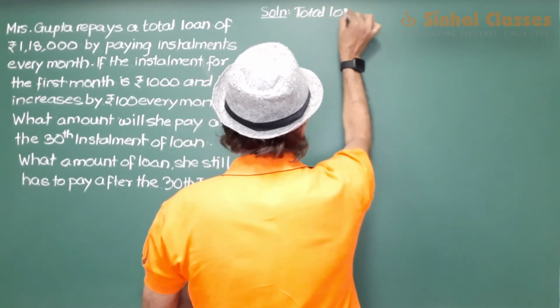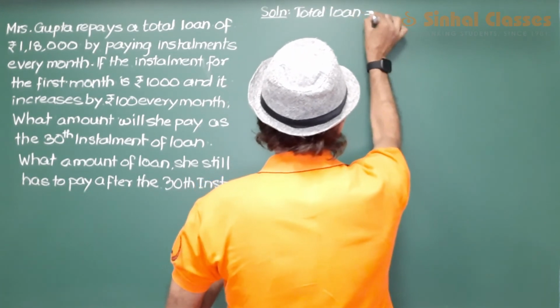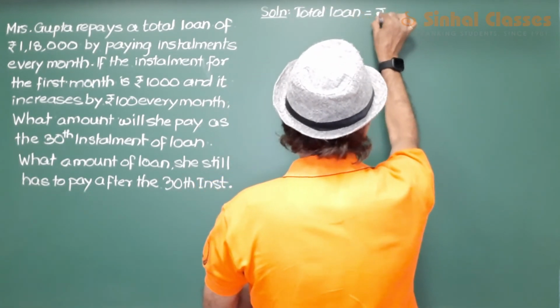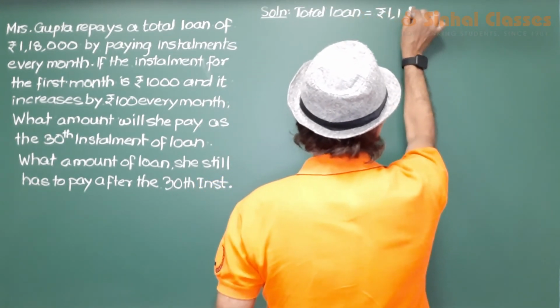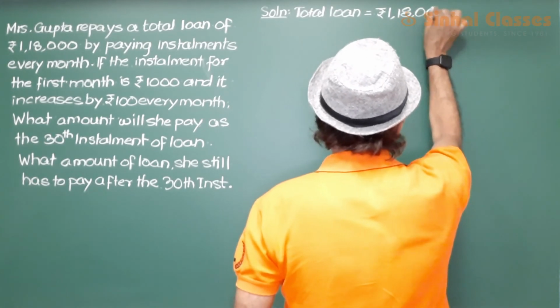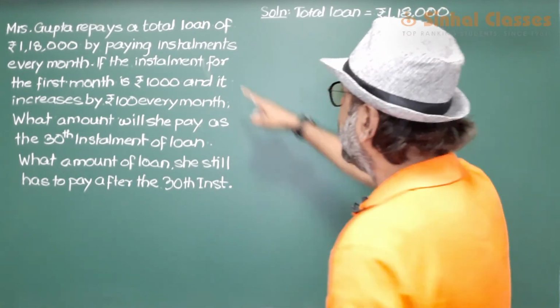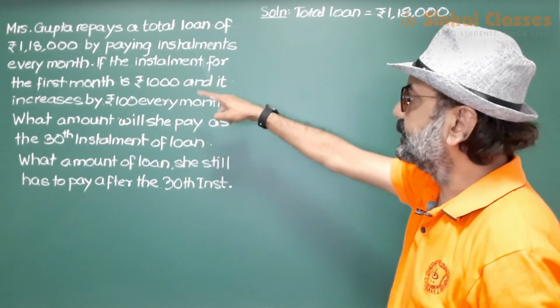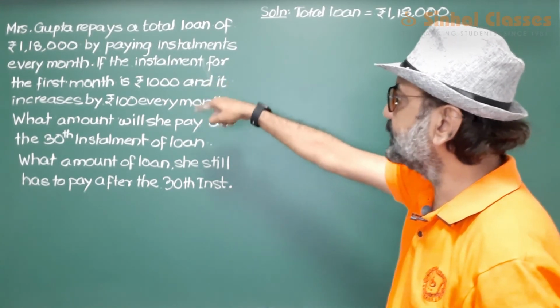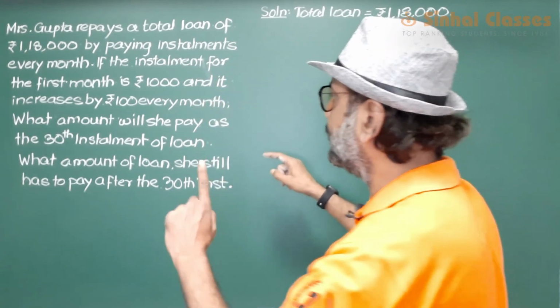Total loan is rupees 1,18,000, by paying installments every month.